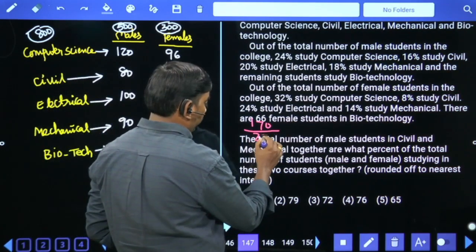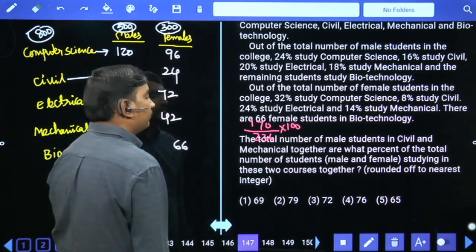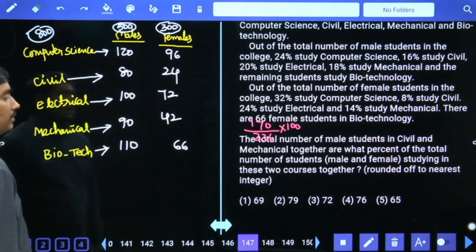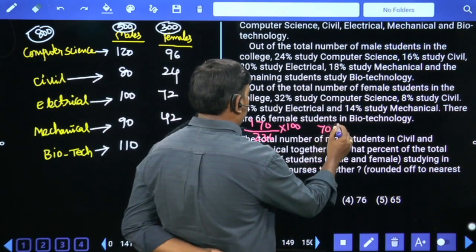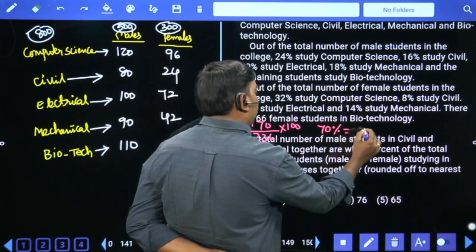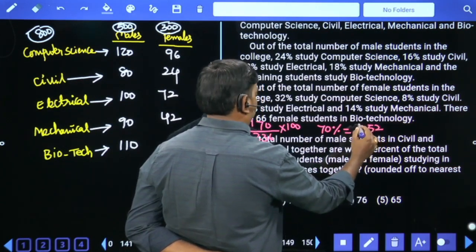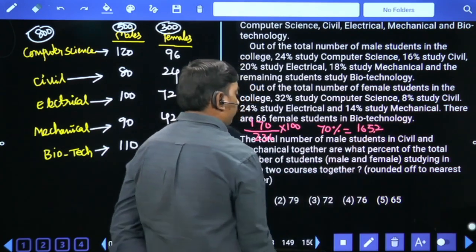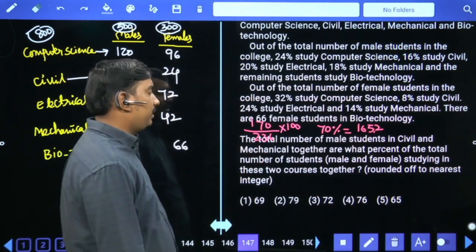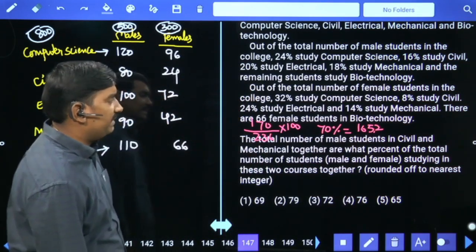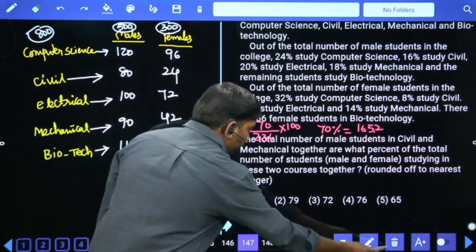Out of 170, 236. So approximately 70% value, 1% value 2.3, 2% value 4.6. So approximately 72%.